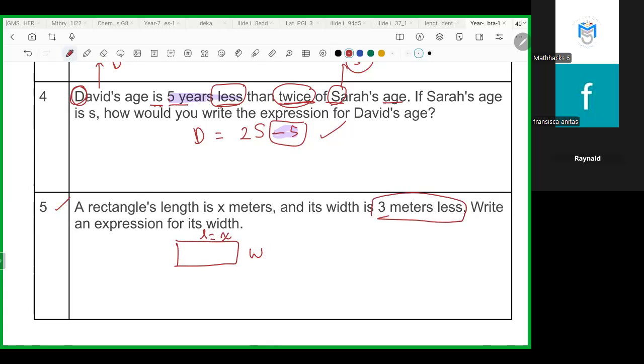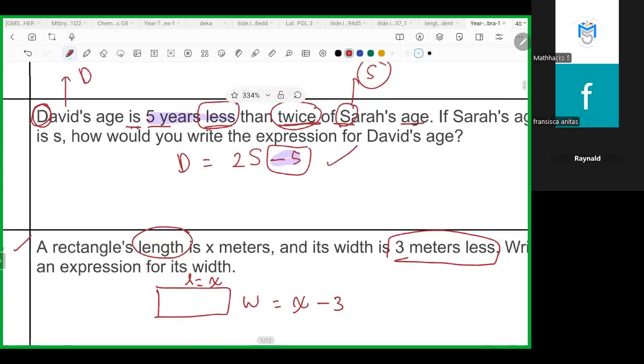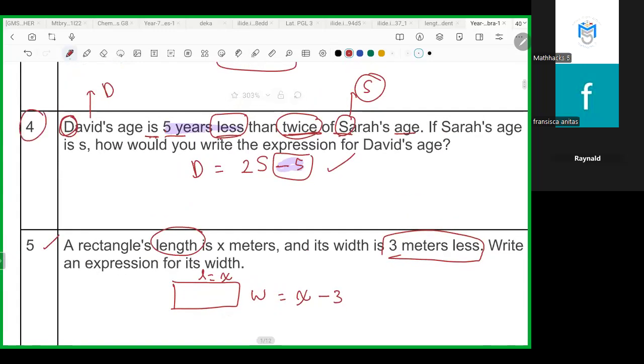Less from what? The comparison is from the length. So width is X minus 3, like we do on the 4 questions. If you meet the word less, less is on the behind.